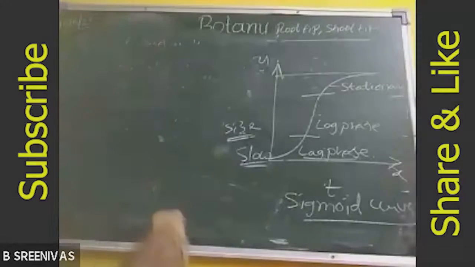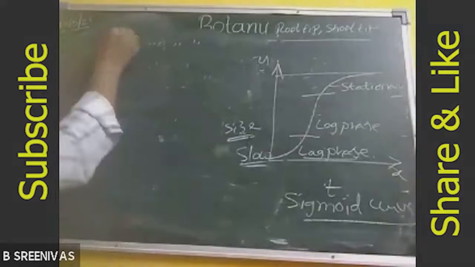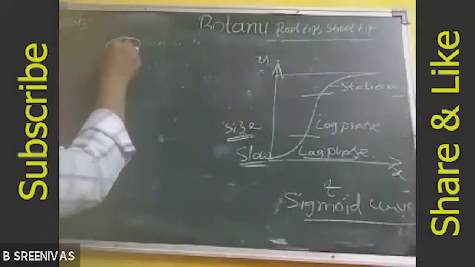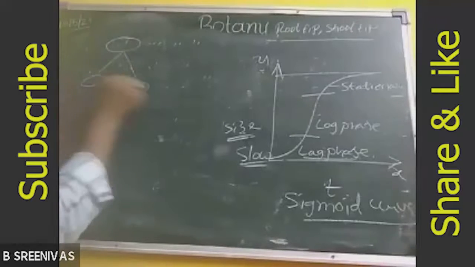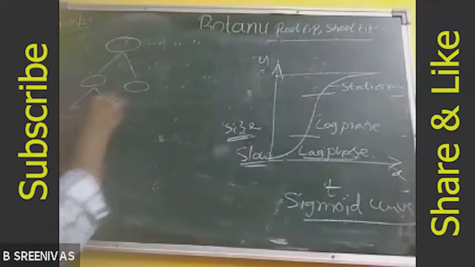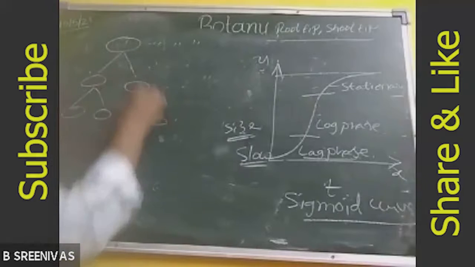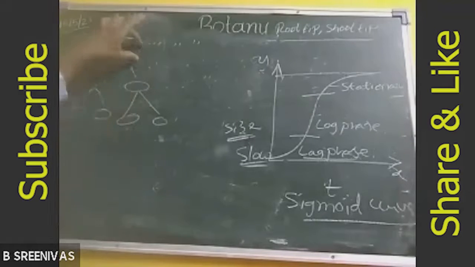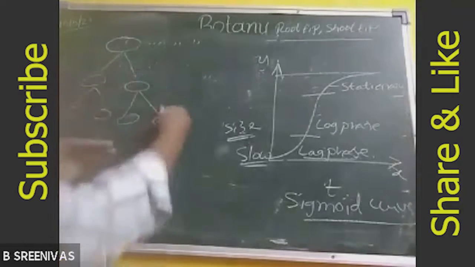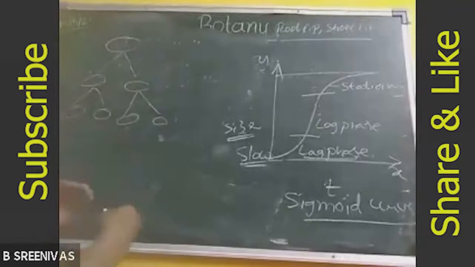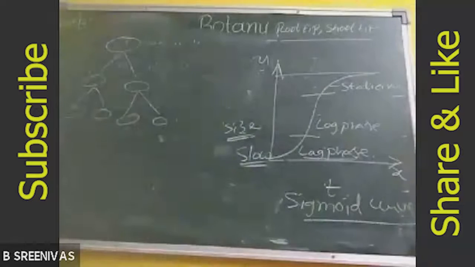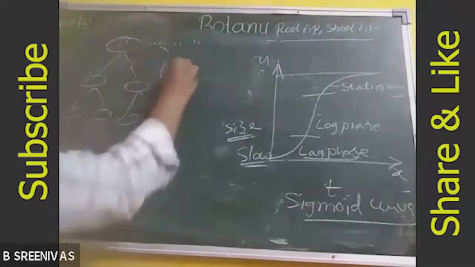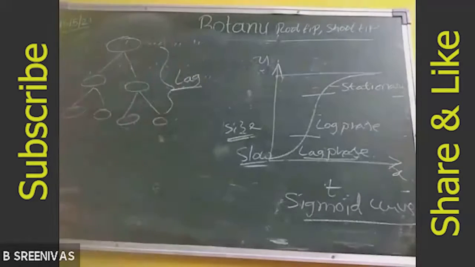You take one bacterium. It produces two bacteria only, and two bacteria produce again only four. So the number is very small, slowly increasing. But after a certain period, 4 becomes 8, 8 becomes 16. Rapid growth will occur. So initially it is slow growth, the lag phase.